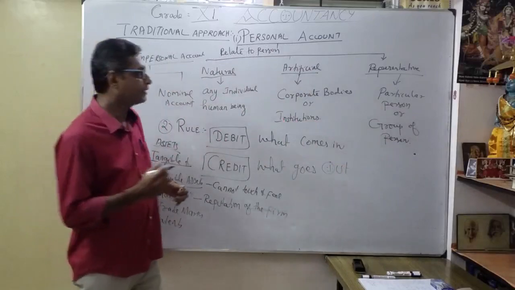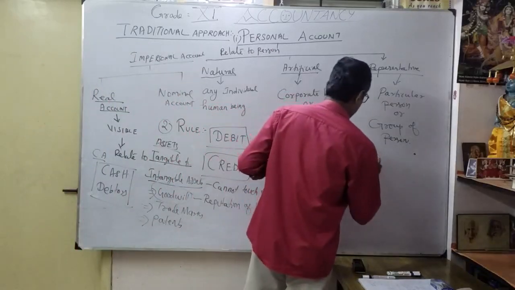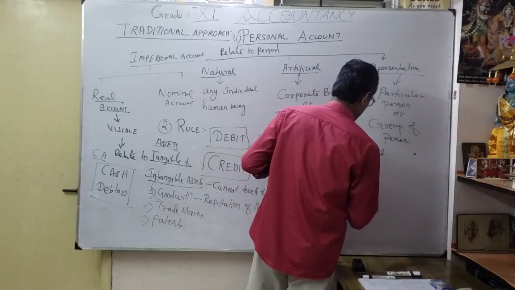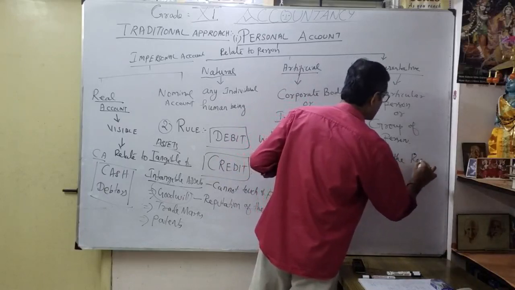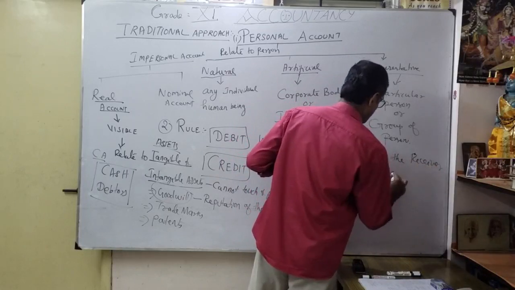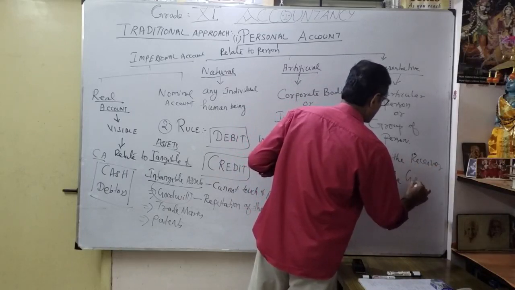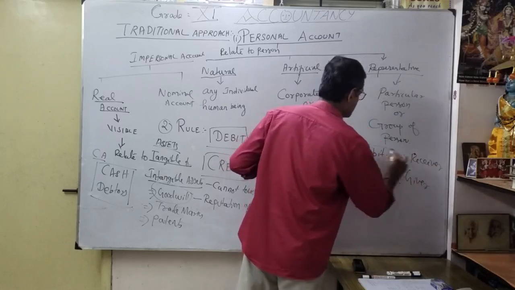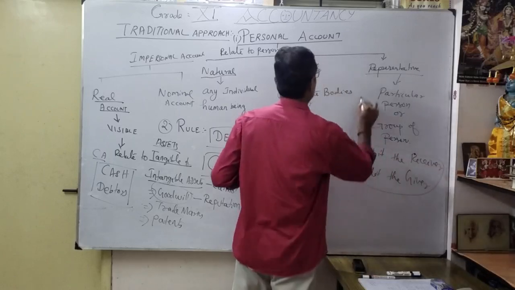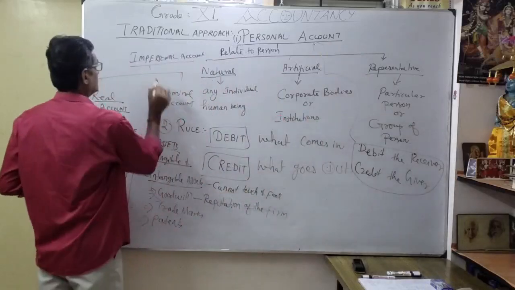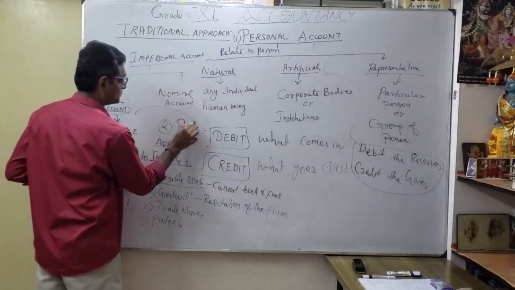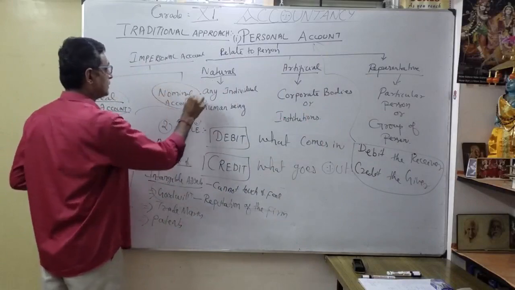Okay. Similarly, for our personal account, debit the receiver, credit the giver. This is called the personal account rule. This is called our real account rule. We will discuss nominal account later.